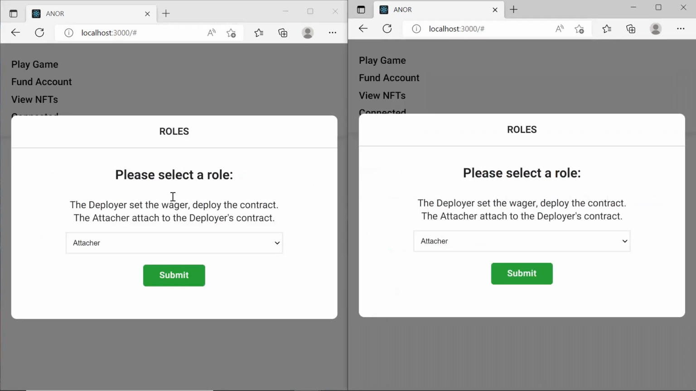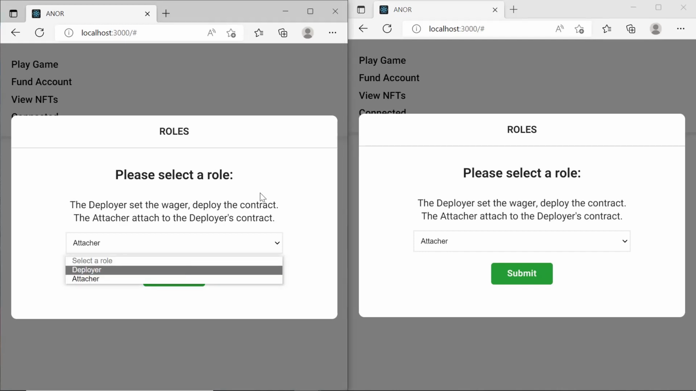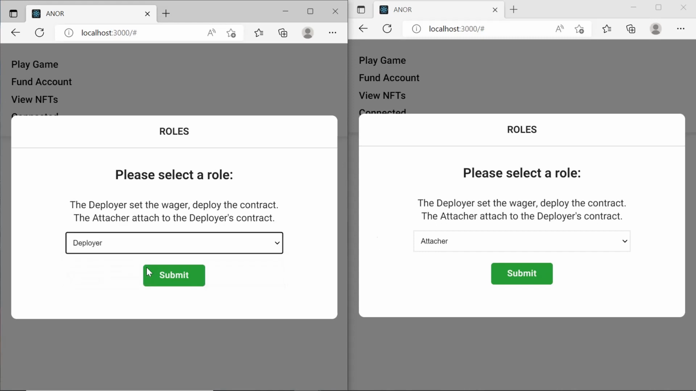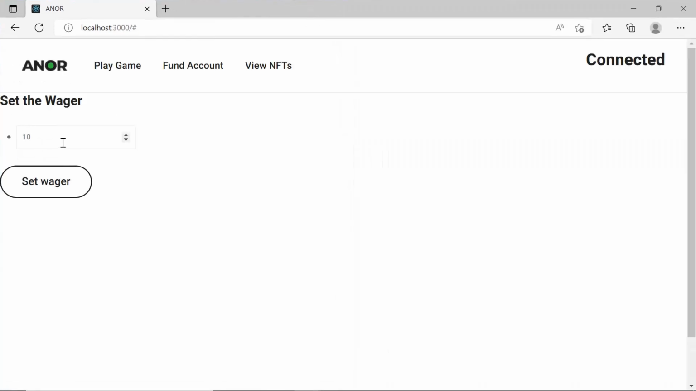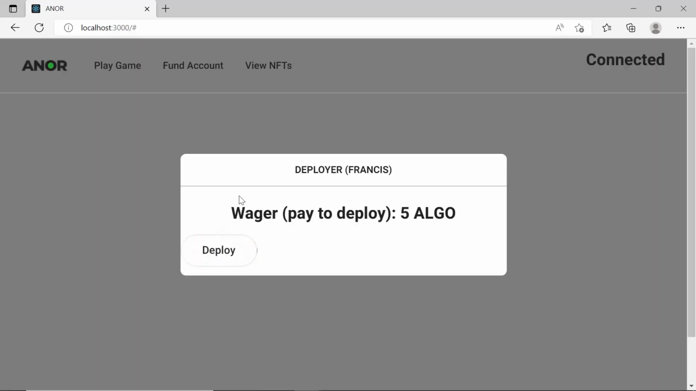Here we select the role we want to play. You can be an attacher or a deployer. You just have to select a role in this box. So I select deployer here, and this one is an attacher. So we submit. Since this player is the deployer, he has to set the wager, and let me enlarge the view so you can see the wager he's setting. This is where he sets the wager, and let me set a wager of 5 algo. So the deployer Francis sets a wager of 5 algo on deploy.